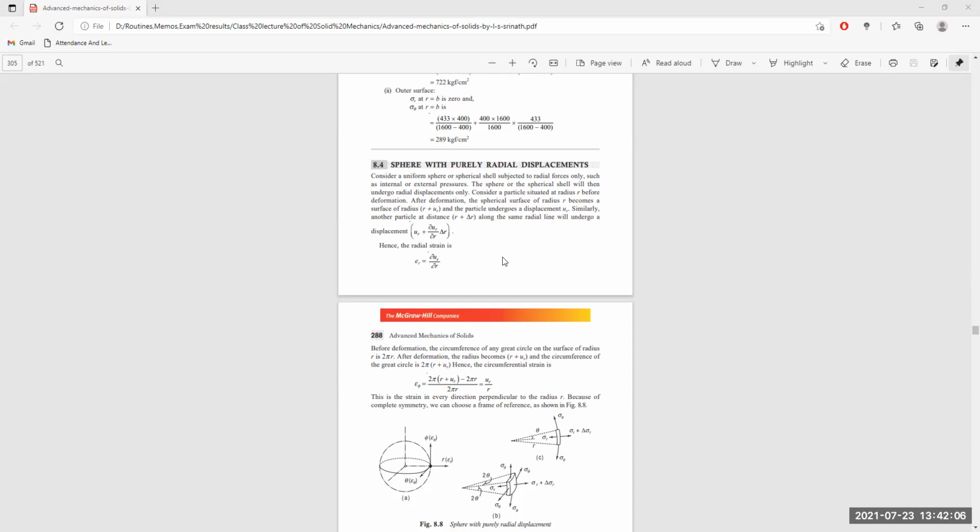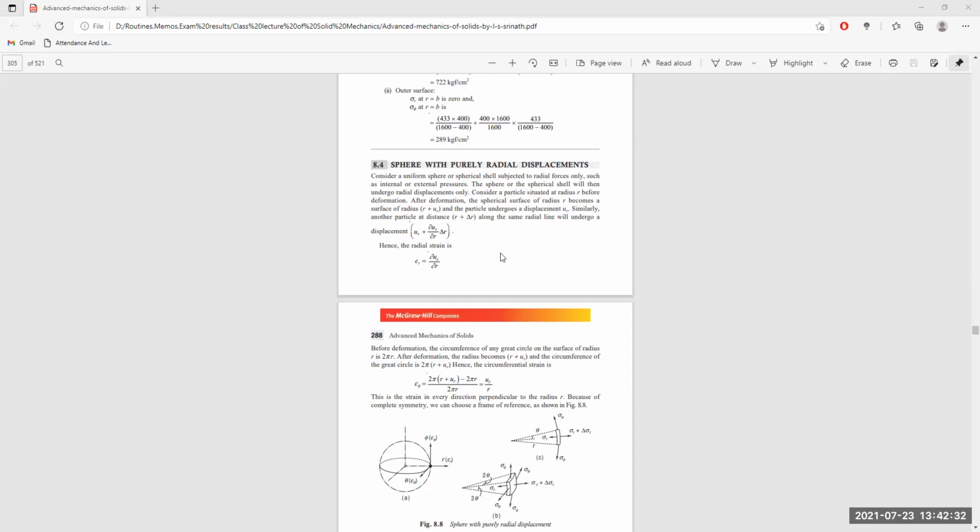Now, let us see a uniform sphere, which means a spherical shell subject to radial force only. Here we are supposed to have the radial force, meaning force acting along the radius, such as internal or external pressure. The pressure will act from the inner side or from the outside.